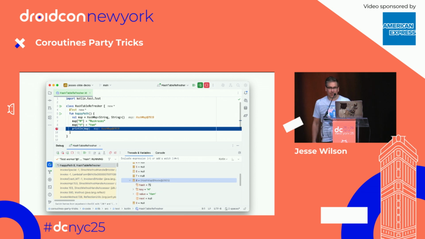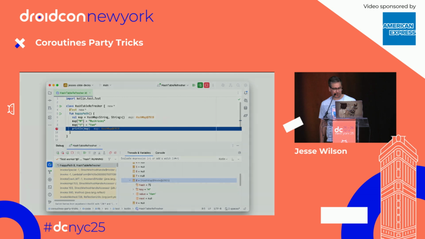And at each of these slots, there's a hash map node, which is an additional data structure. I didn't have to ask for a node or create a node. It's just an implementation detail of the hash map. And that has a hash, my key h, my value ham, and an extra thing.